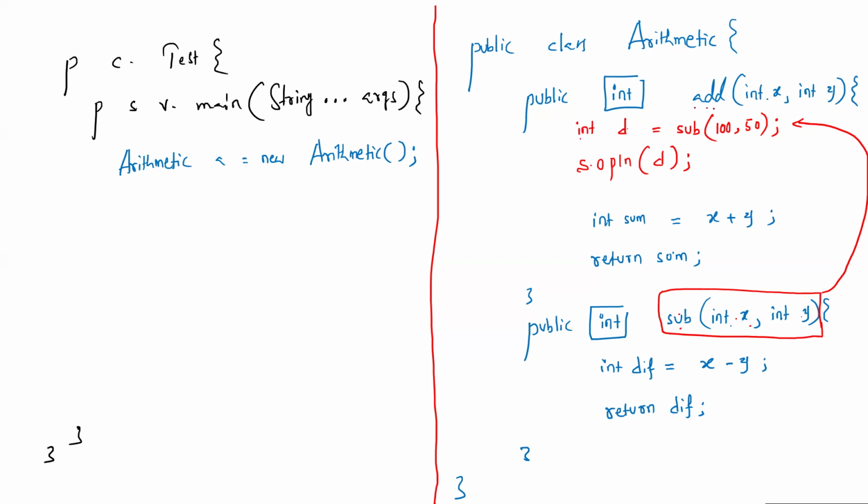Then if we call add method from here, it's enough, no? Add method will internally call subtraction method. So both will be done. That's why a dot add method and a signature with inputs. Again here, wantedly let us take 150. Then this method also is returning something as integer.